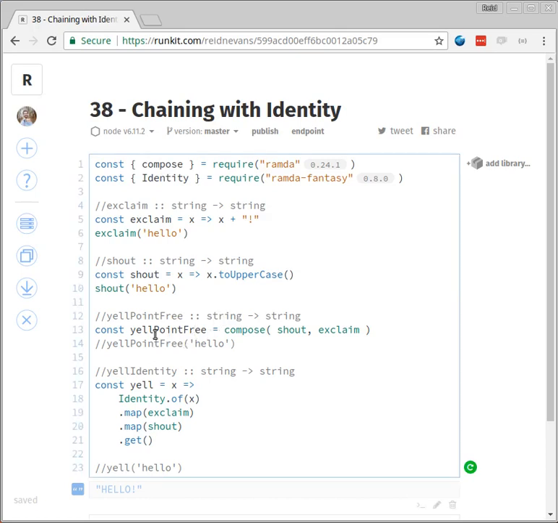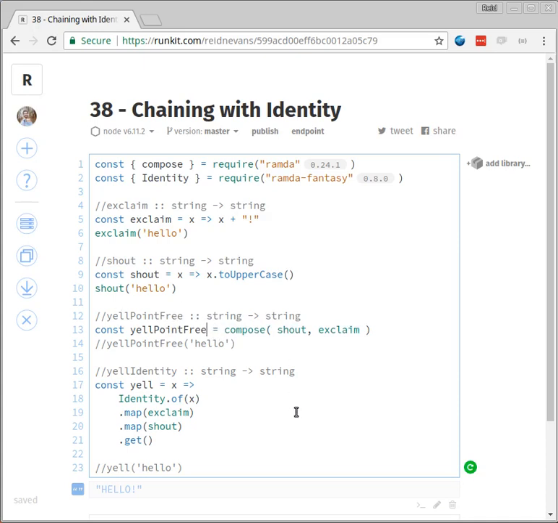But in episode 37, we had this yell function, which was the composition of exclaim and shout, and we said that was point free because we weren't explicitly defining our input and our output, like we're doing with shout here, where we say yes, we have an argument. Yell point free is a composition of two functions which returns a function, which we said was point free.